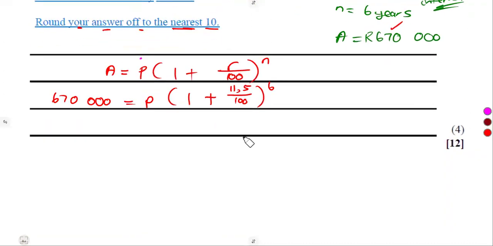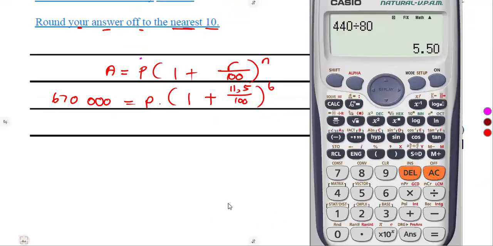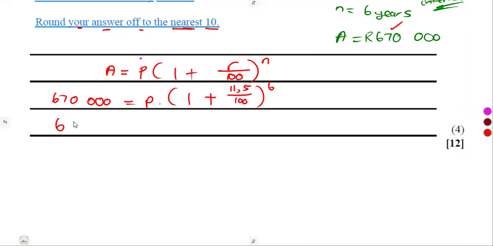So we want to calculate P, and this is a product. So you can simply divide by this bracket as it is, or you can simplify what is inside of the bracket, 1 plus 11.5 over 100, like this. You can even simplify that. So it was going to give us 1.12. So it follows that 670,000 is equal to P into the bracket of 1.12 to the exponent of 6. A product, a multiplication like before. How do we solve? To find P is to solve for P.